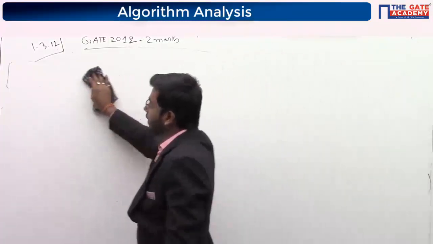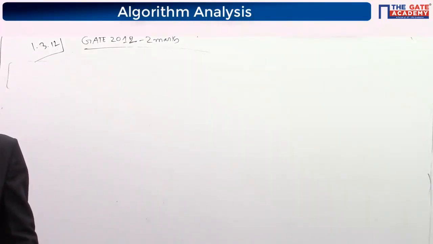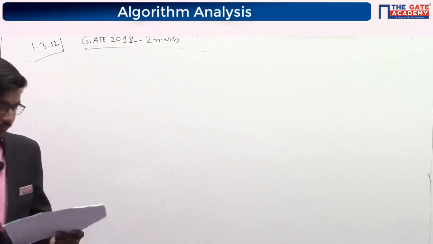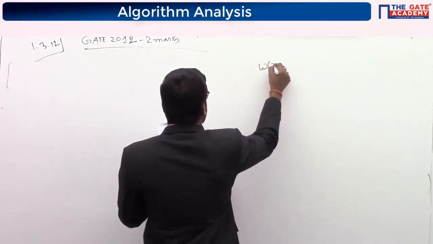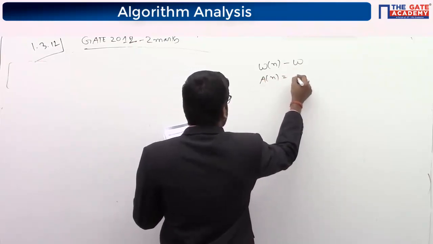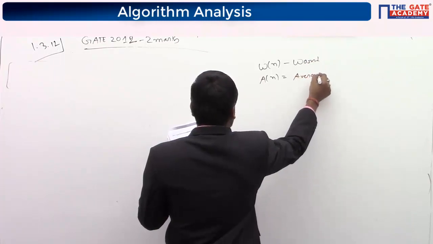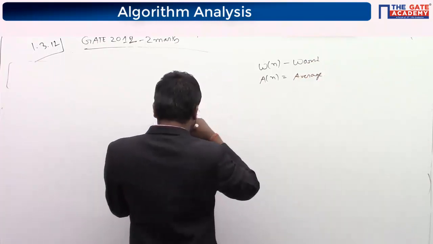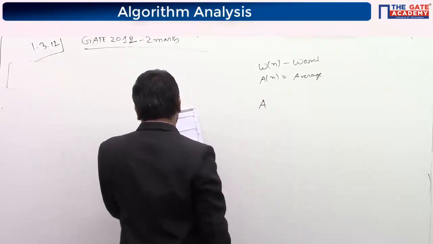So we know that average case is theta and worst case is omega. Wn is your worst case and An is your average case. Which of the following options is always true?